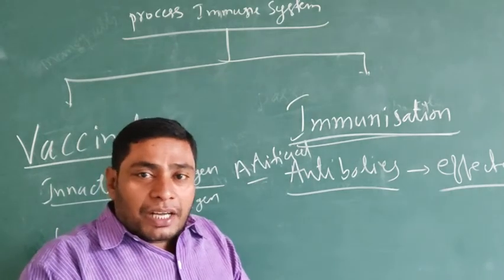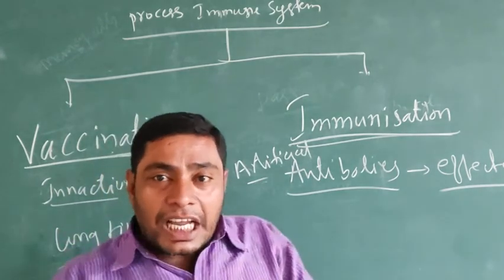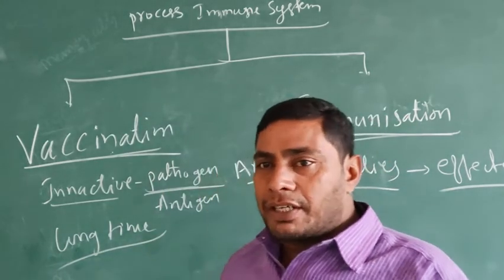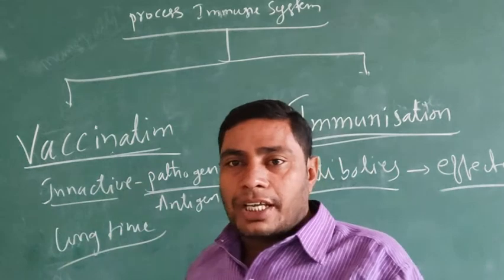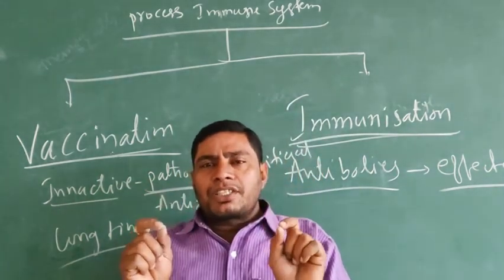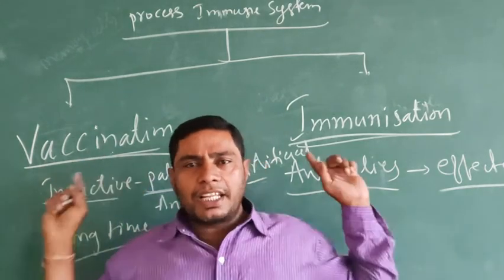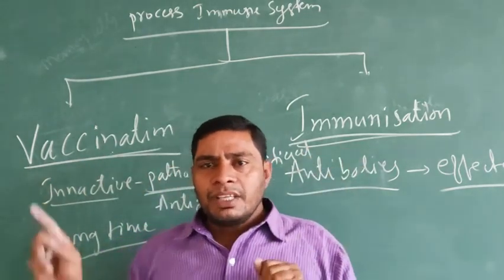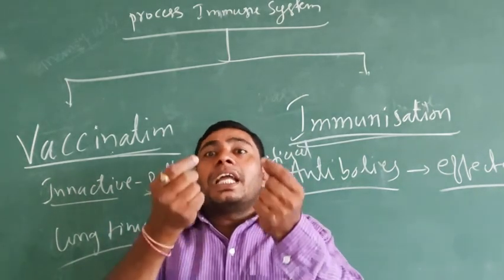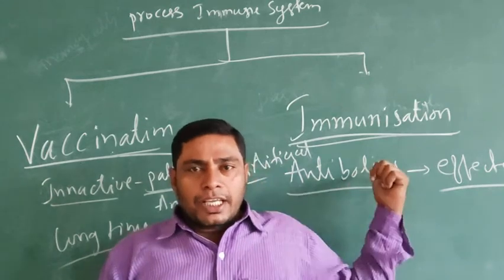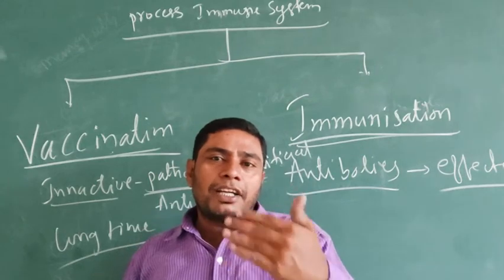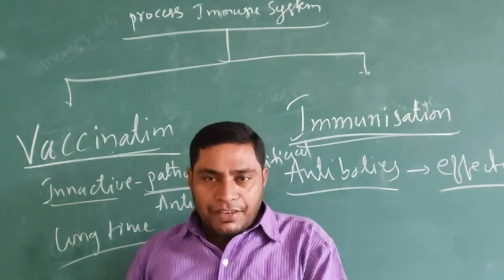So before the infection, the inactive state of the antigens or the pathogens or the pathogen products given is known as vaccination. The main difference between vaccination and immunization is that vaccination is given to the person before the infection state, while for immunization, the ready-made antibodies are given after the infection.